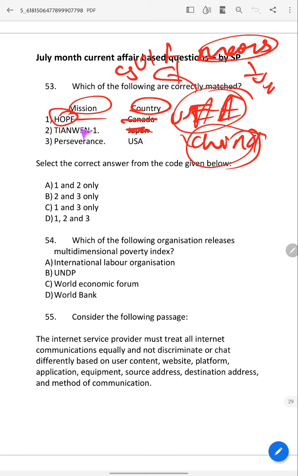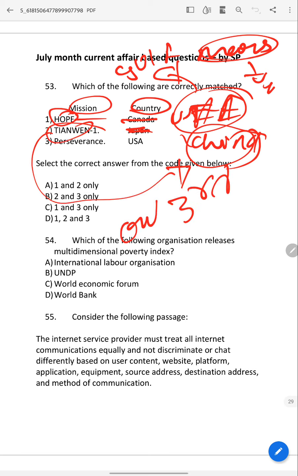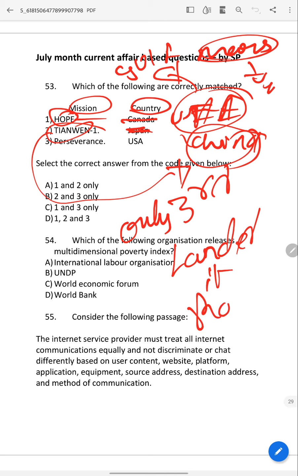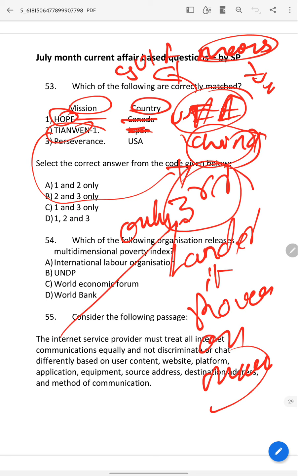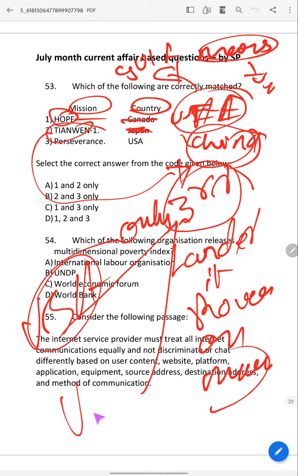You should know, because China became only the third country which has landed its own rover on Mars land. Which are the two other countries? Can you guess? Okay, everybody knows USA. What about the second one? Is it UK or Canada or Russia or what? It's USSR.